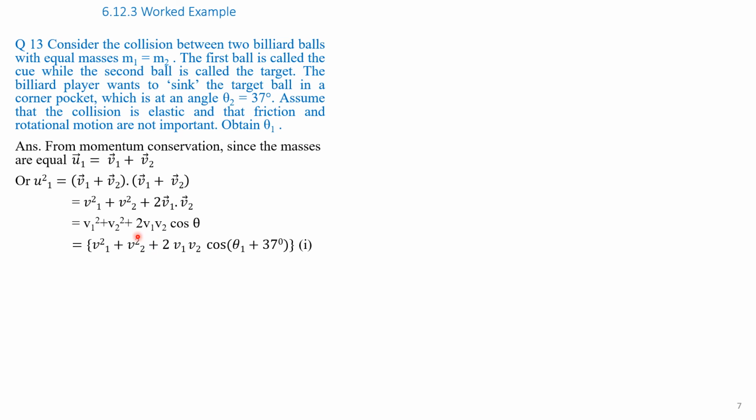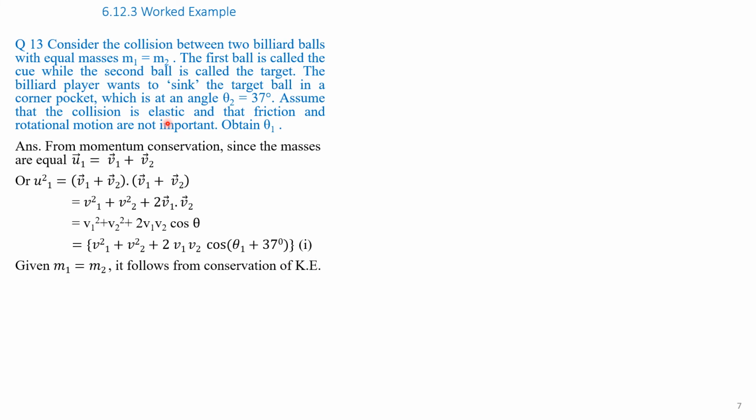Therefore, the angle theta is theta 1 plus 37 degrees. The above equation becomes u1 square equal to v1 square plus v2 square plus 2 v1 v2 cos of (theta 1 plus 37 degrees). The 37 degrees is given in the problem. Let it be equation 1.